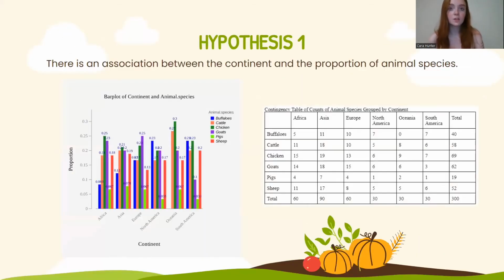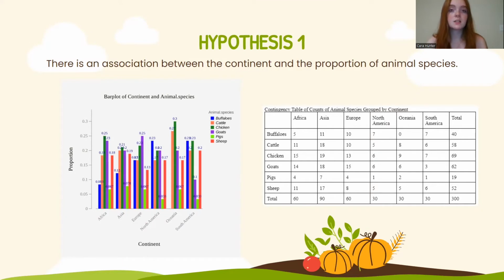For my first hypothesis, there is an association between the continent and animal species. After conducting the EDA, there does not appear to be any distinct associations between continent and the type of animal species bred for livestock. All continents have chicken as their highest or second highest count, sheep as their mid-tier count, and cattle as their mid to high tier count. This is shown in the table here on the right. However, there are some species that differentiate between continents, such as North and South America having half the proportion of pigs compared to the other continents.